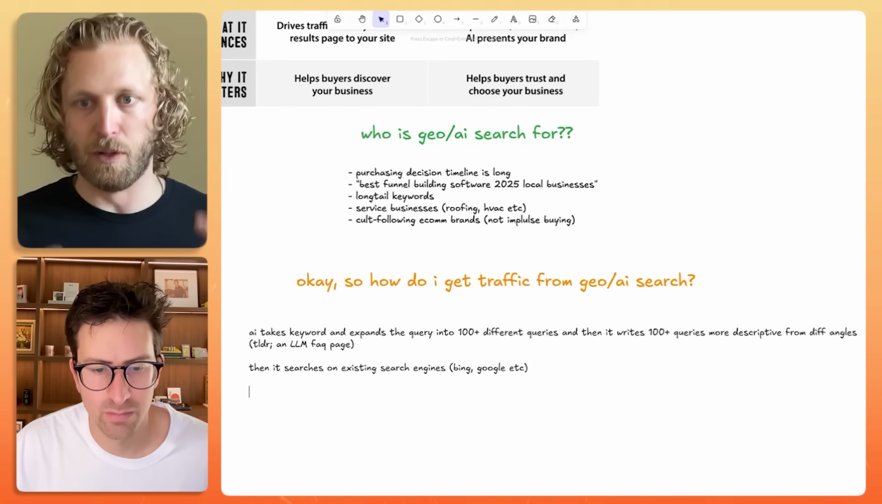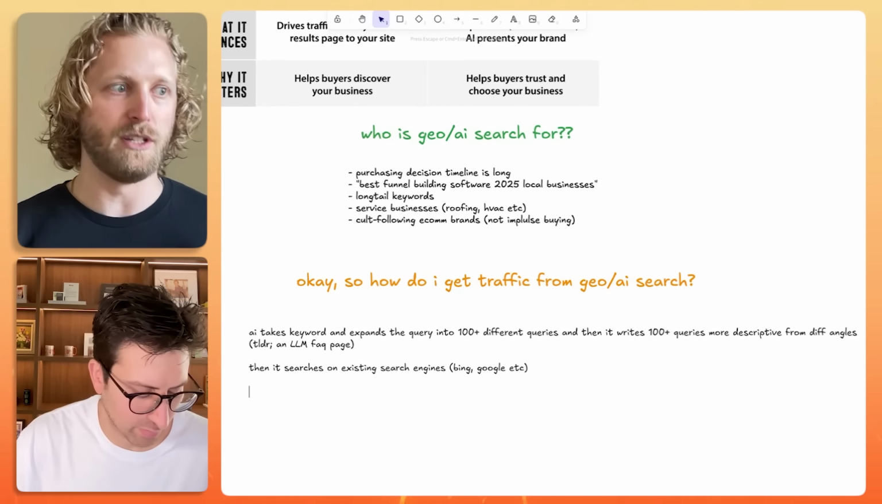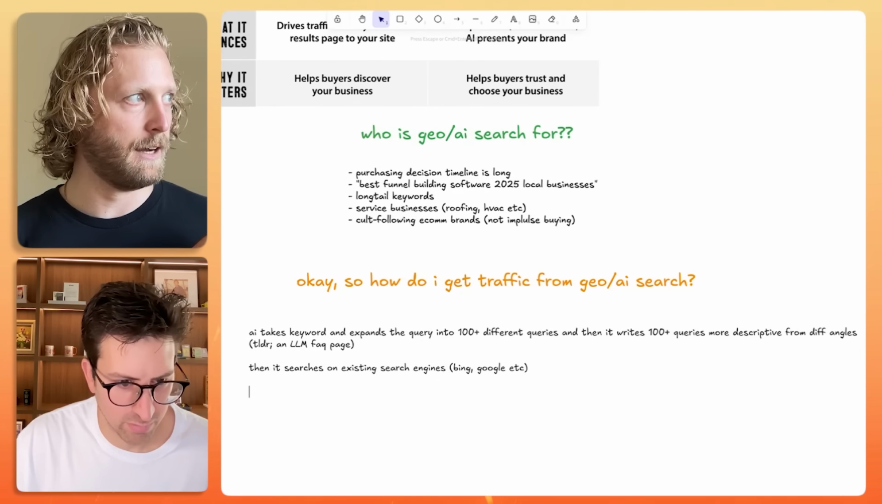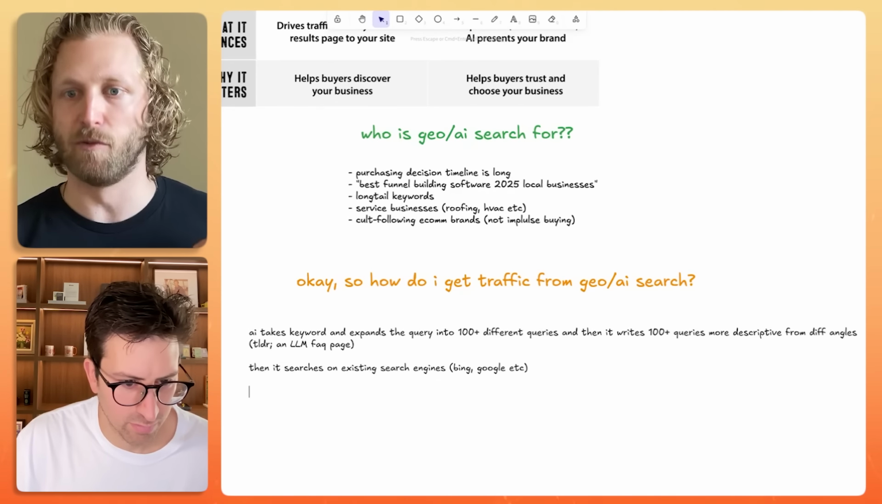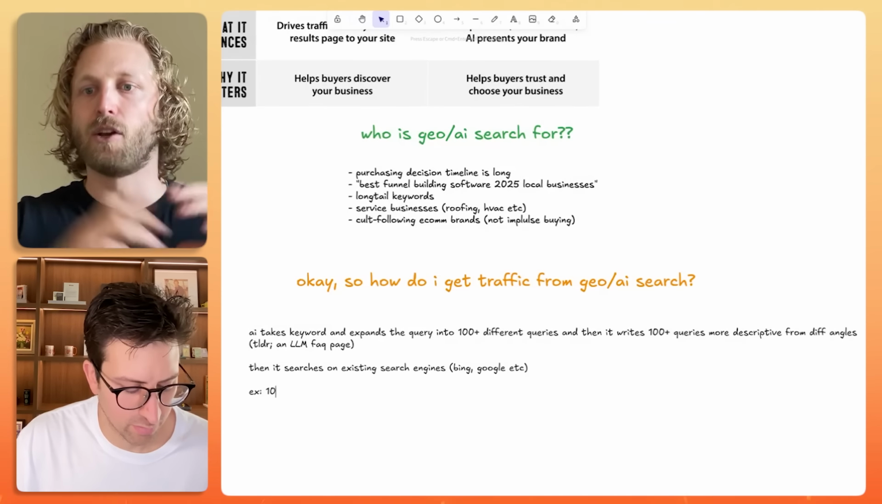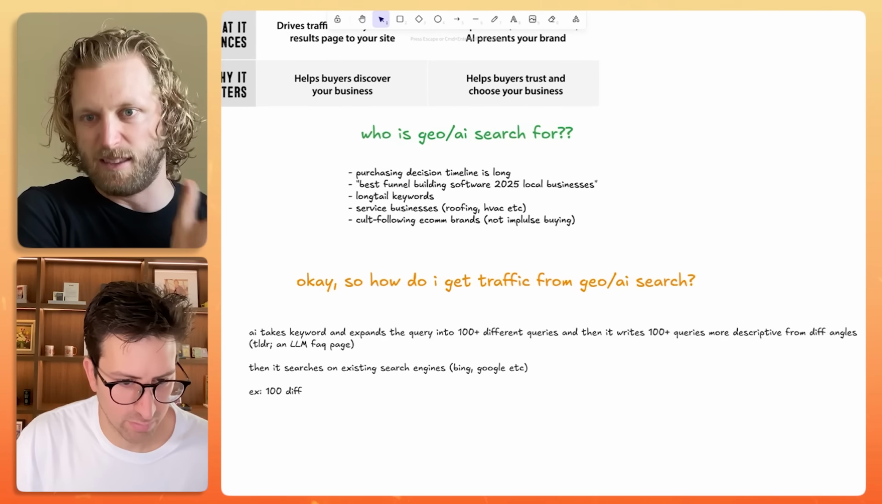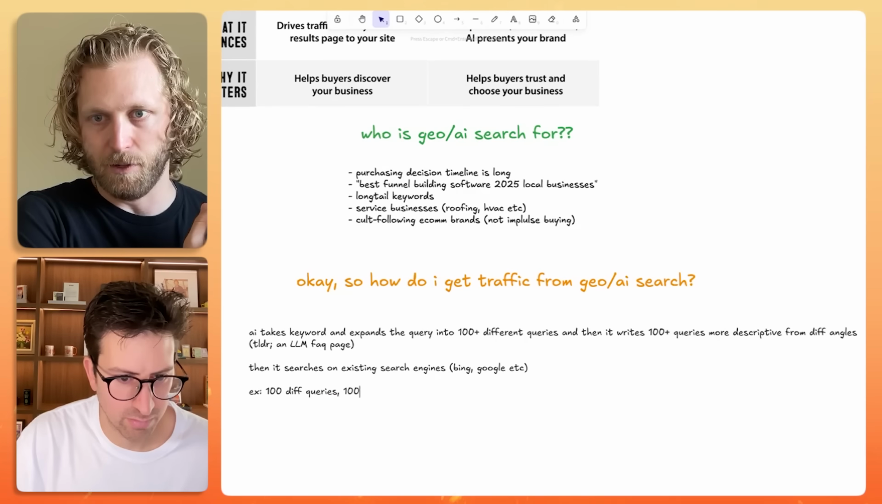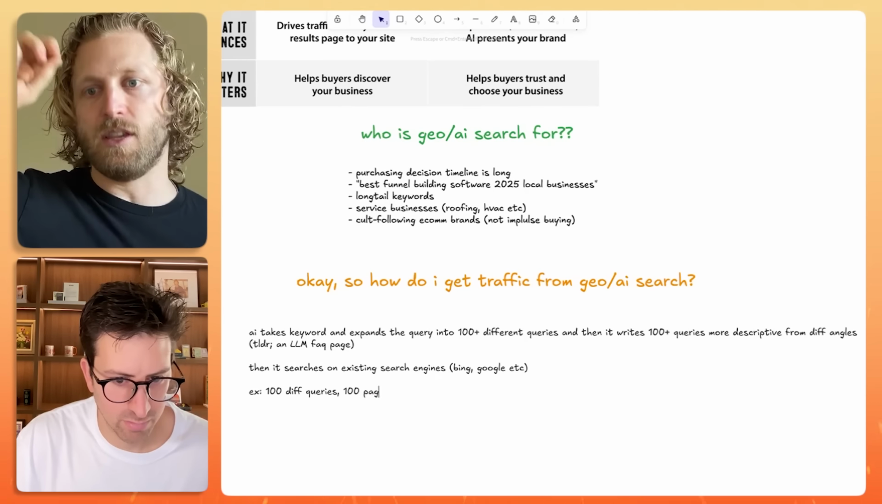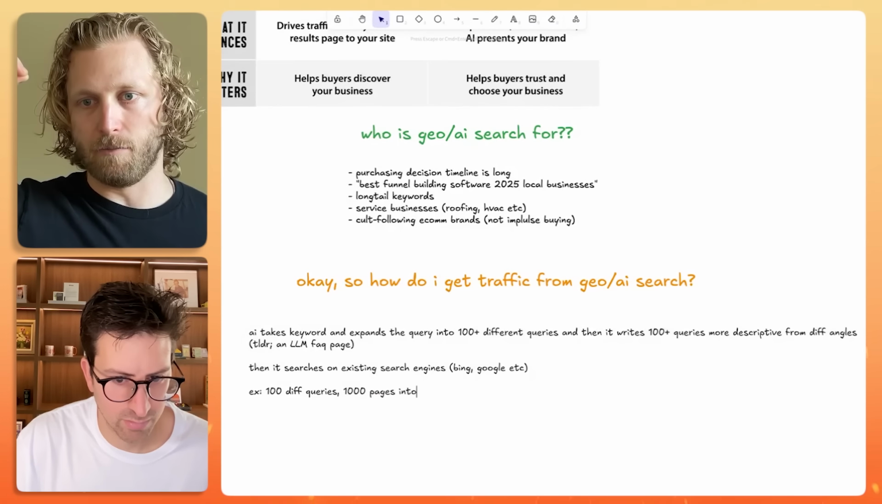So just to put numbers on this, imagine you have 100 different derivative queries that it creates. It goes and scrapes 1,000 pages. It pulls those 1,000 pages into the context window. And then it answers the original query that the user gave it, right?